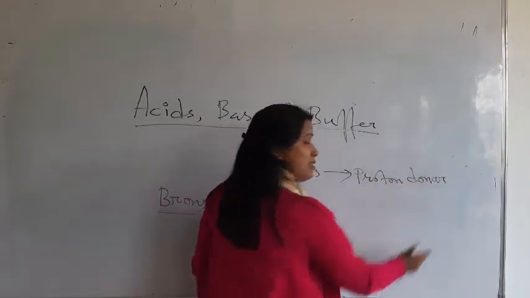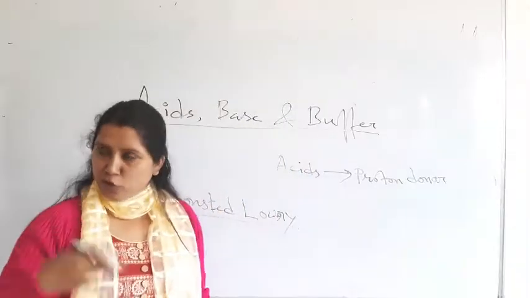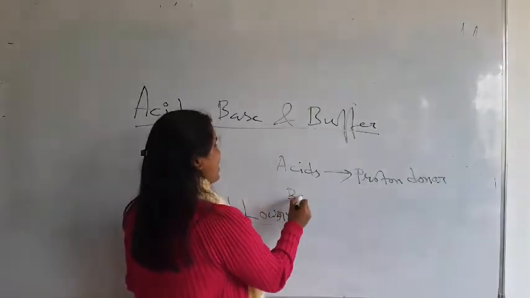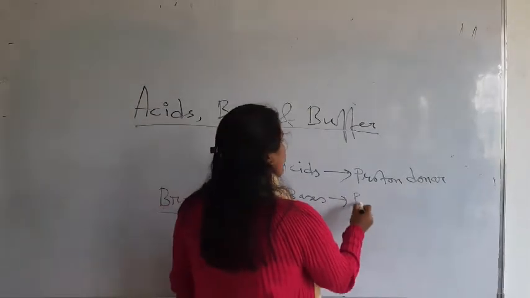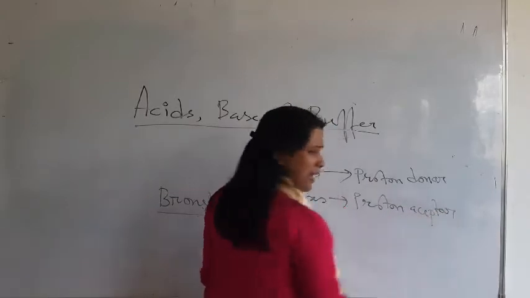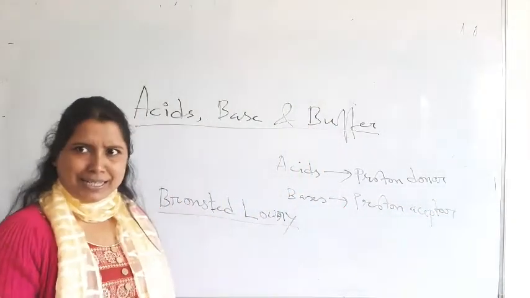Donor means जो देते हैं, proton donor. And according to Bronsted and Lowry, bases are proton acceptors. These are things you might have got in the school classes, is that not?